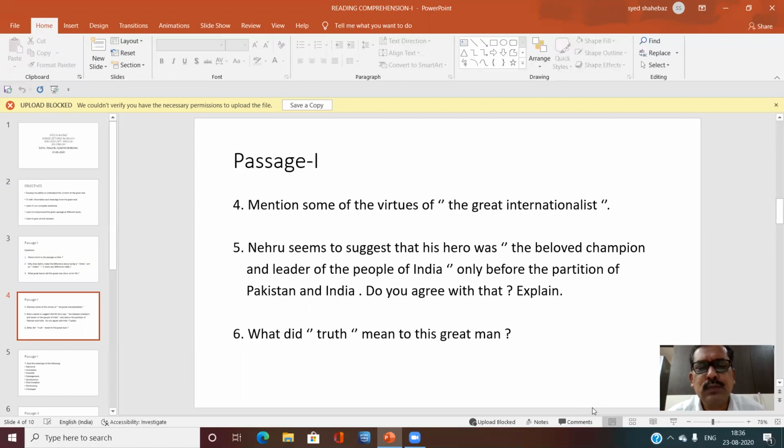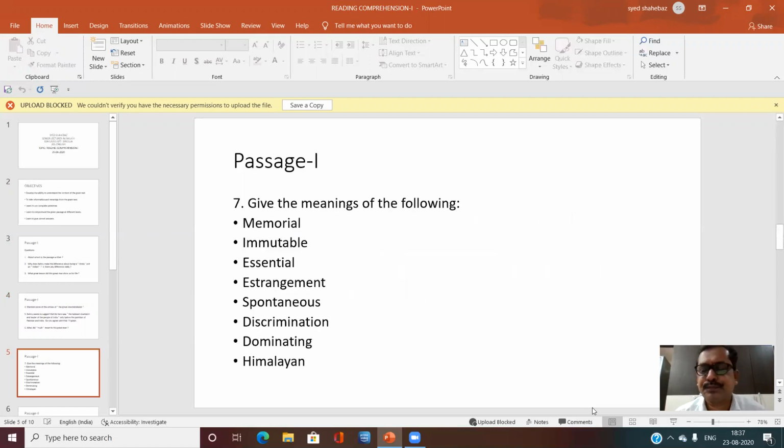Fifth question: Nehru seems to suggest that his hero was the beloved champion and leader of the people of India only before the partition of Pakistan and India. Do you agree with that? Explain. What did truth mean to this great man? Seventh question: give the meanings of the following words: memorial, immutable, essential, estrangement, spontaneous, discrimination, dominating, Himalayan.